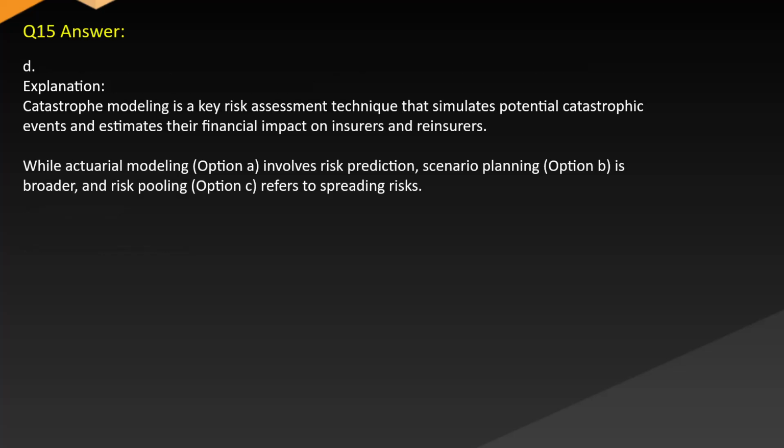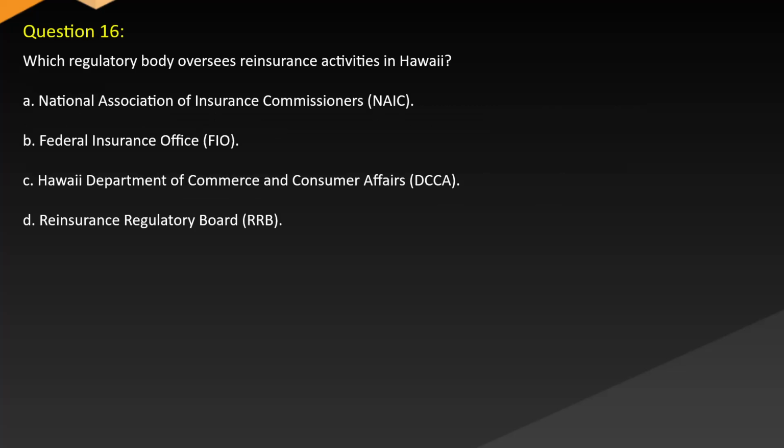Answer. D. Explanation. Catastrophe modeling is a key risk assessment technique that simulates potential catastrophic events and estimates their financial impact on insurers and reinsurers. While actuarial modeling, option A, involves risk prediction, scenario planning, option B, is broader, and risk pooling, option C, refers to spreading risks.